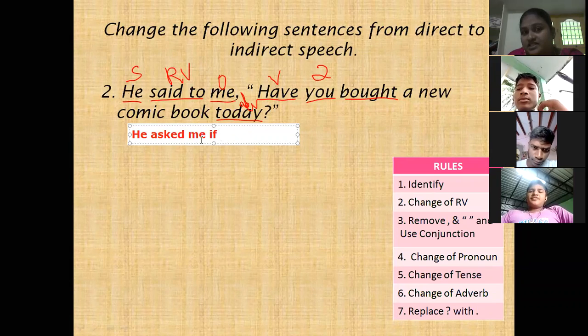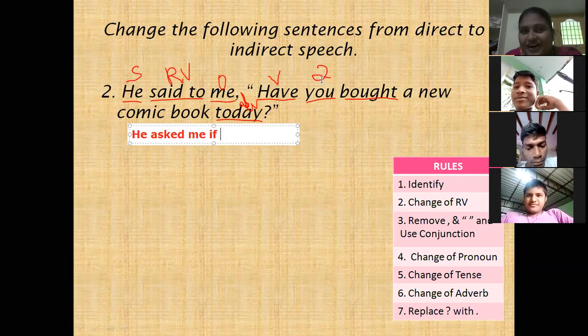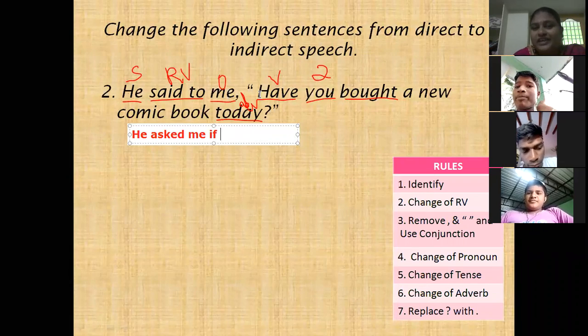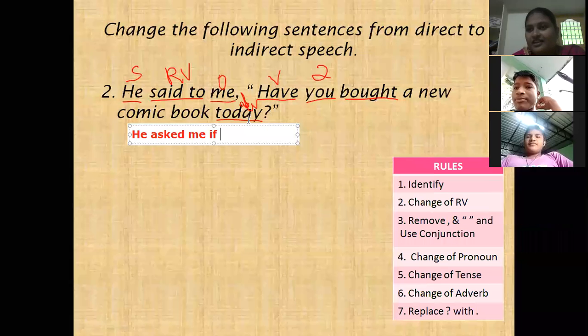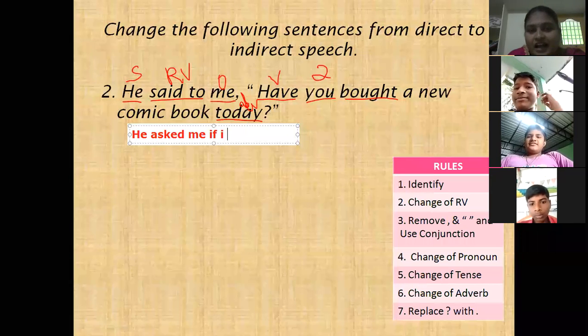'You' is second person, is there no change? Can we write 'you' as it is? No. Why? No, ma'am. You change according to the object. Here the object is 'me'. So here in the subject place, we conjugate the pronoun: I. So here we have to write 'I'. Next, change in tense.